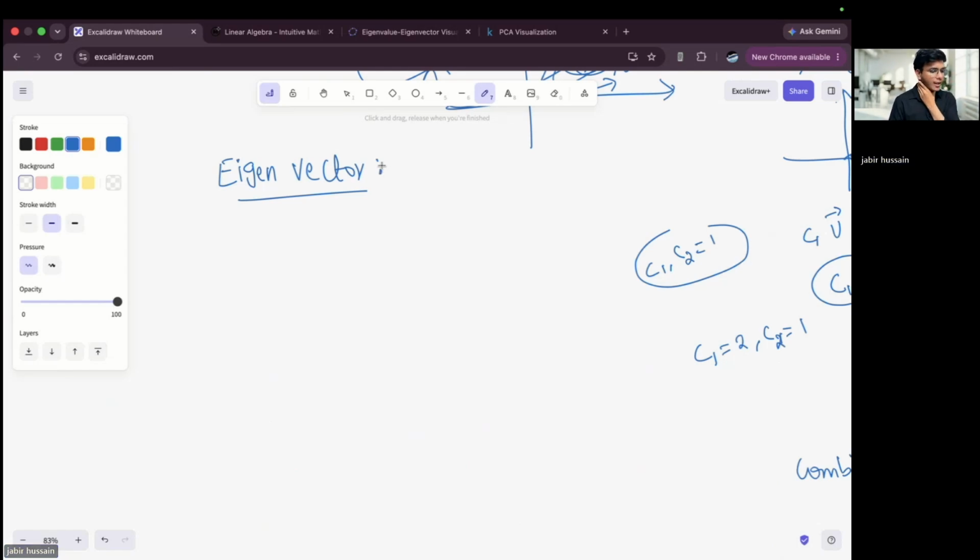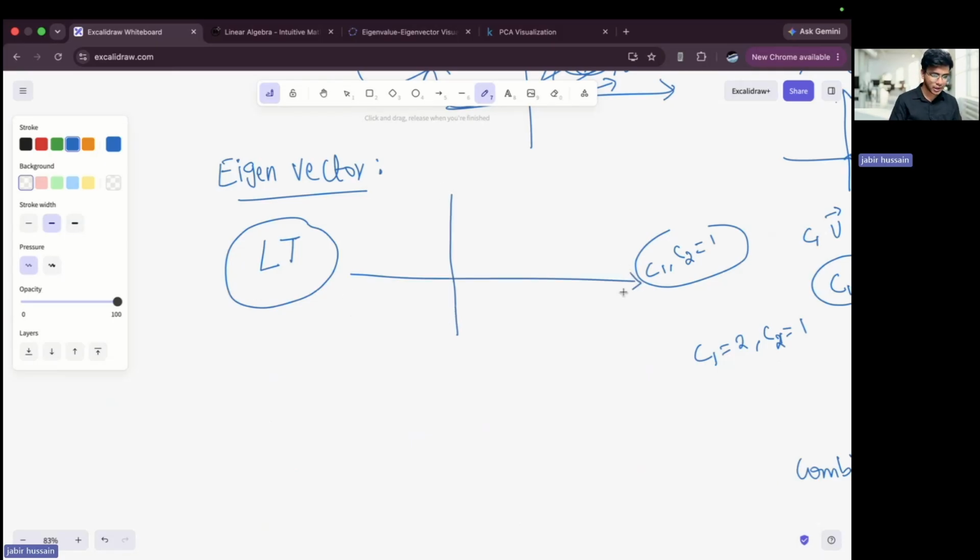Now, what is an eigenvector? To explain this, we need to go back to linear transformation. Let's come back to my two-dimensional space. This is my two-dimensional space, y and x, the standard space. Nothing has changed.